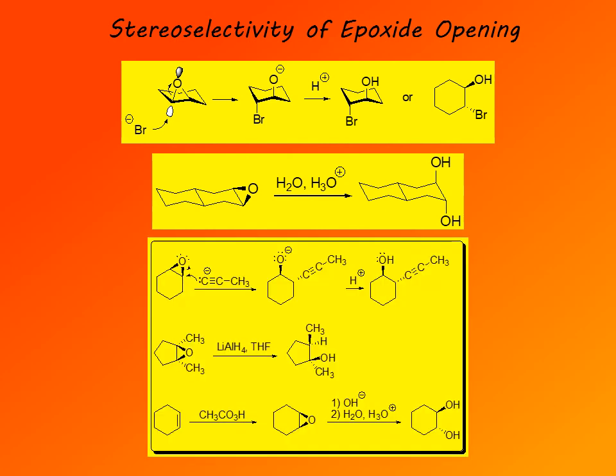And here are some additional examples, and in each case, as a result of backside attack, the product is always trans. You can pause the video here and examine each example, but regardless of what the nucleophile is, the attack is always backside attack, which means that the product is a trans product.